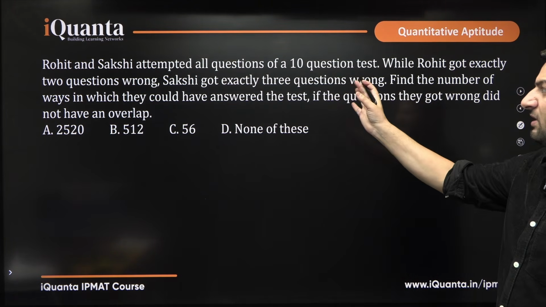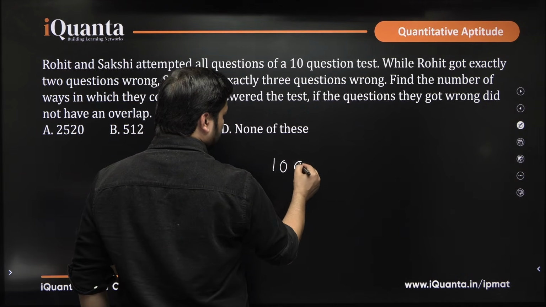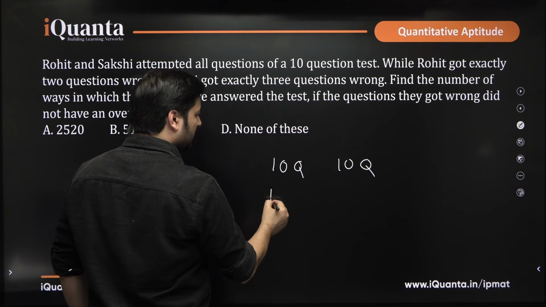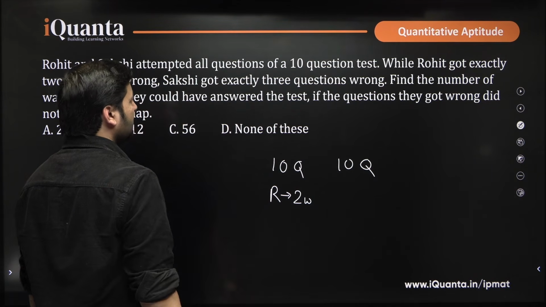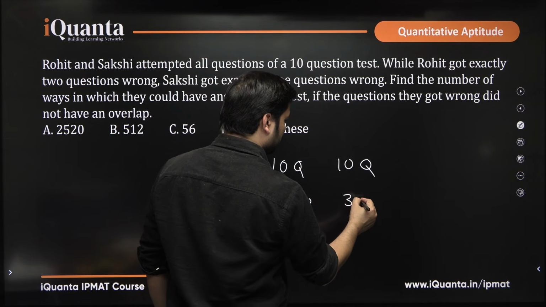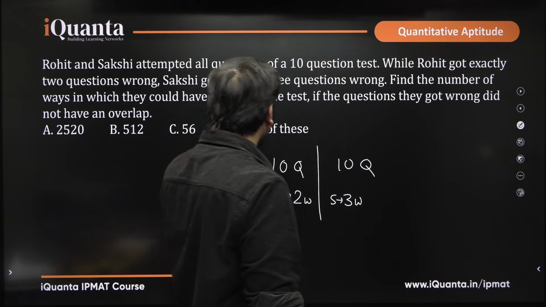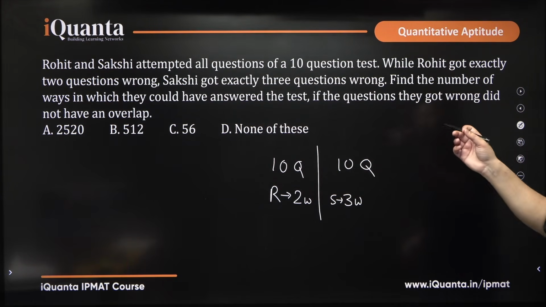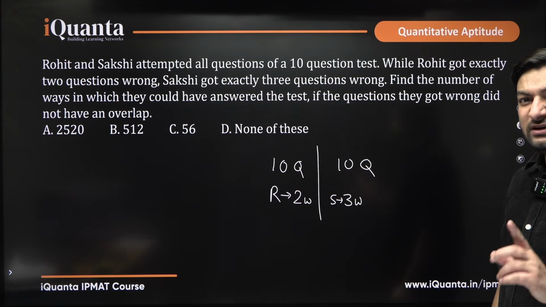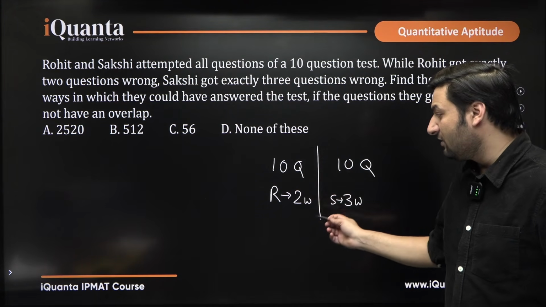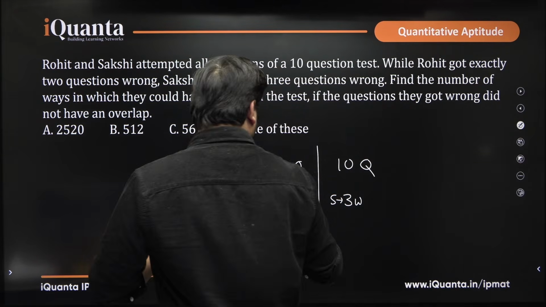So both of them have a test in which 10 questions are there. Rohit got exactly 2 questions wrong. So there are 10 questions here, there are 10 questions here. Rohit got exactly 2 questions wrong, okay, 2 wrong, and Sakshi got 3 questions wrong, okay, 3 wrong for Sakshi here. Fine. Find the number of ways in which they could have answered the test if the questions they got wrong did not overlap. They could have answered the test so that the questions they did wrong should not have an overlap. So the questions that Rohit is answering incorrectly should not be answered incorrectly by Sakshi. Yes or no? So what do you see here?